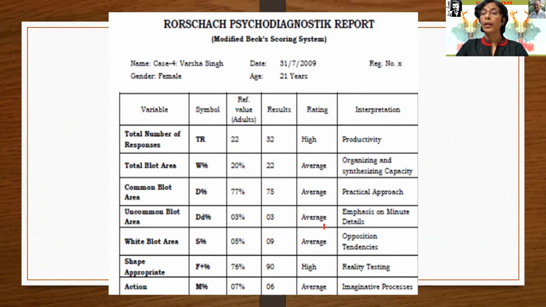Rating: high, average, average. It means that as per the predetermined score sheet it will be decided whether it is high or average, because the reference value is in between, and then it is decided whether it is high, average, average for each common blot area, total blot area.